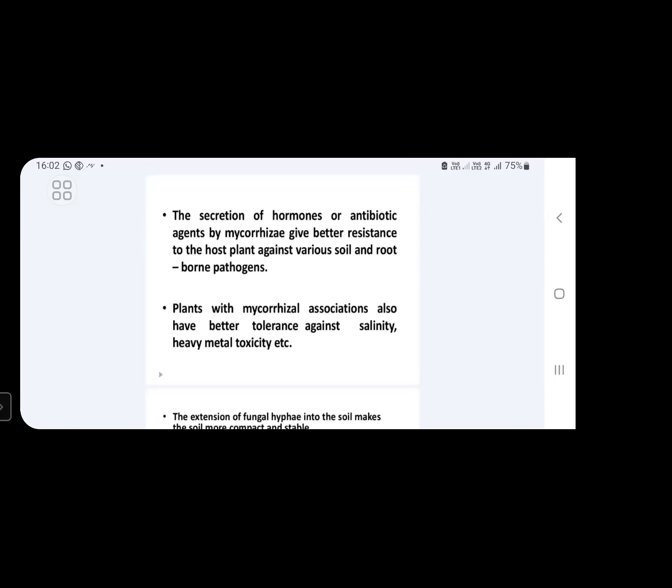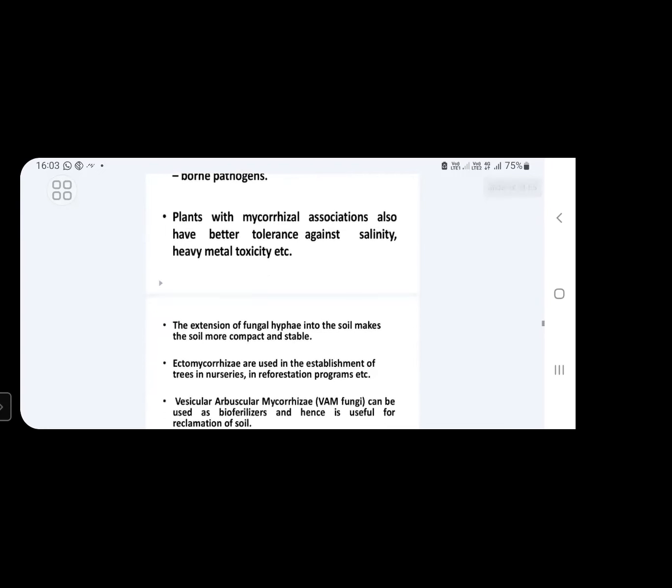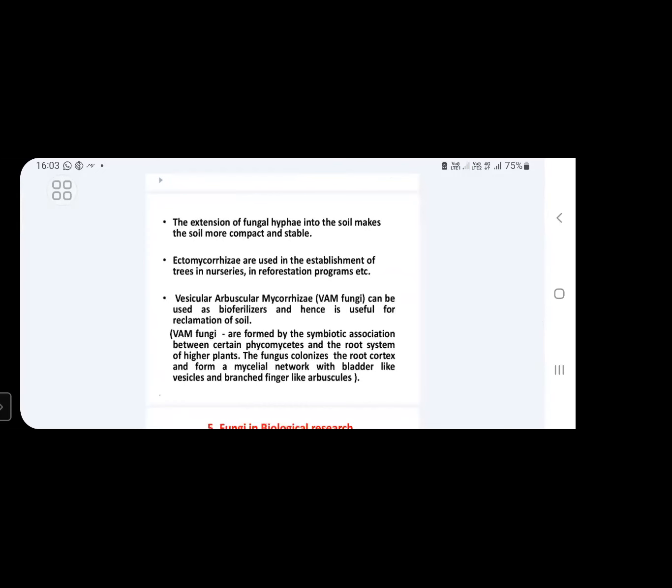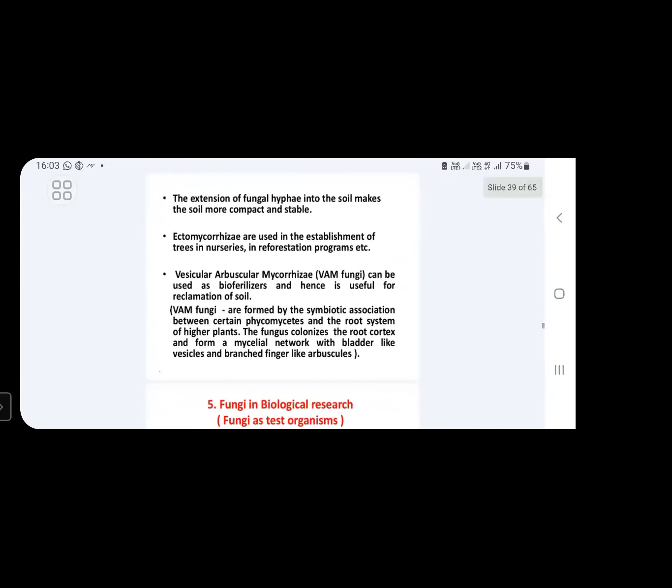Next, plants with mycorrhizal associations also have better tolerance against salinity conditions, heavy metal toxicity, etc. These are the remaining uses of this mycorrhizal association. Next, in mycorrhizal associations, we will discuss about wood wide fungi. What are these? They mean vesicular arbuscular mycorrhizae. What are these vesicular arbuscular mycorrhizae?